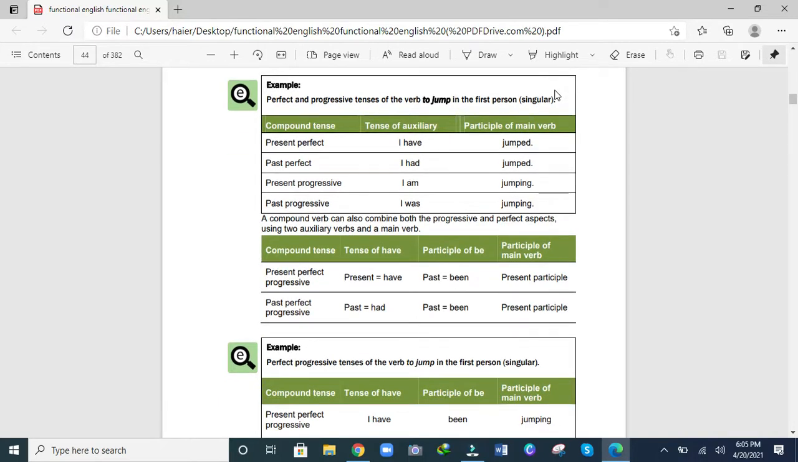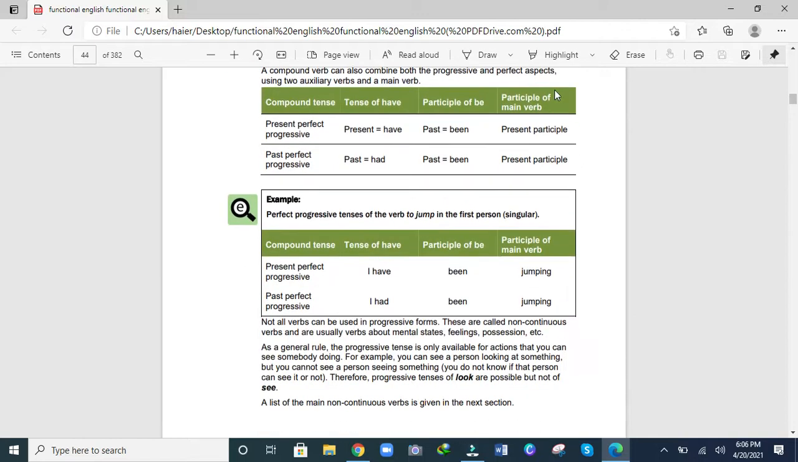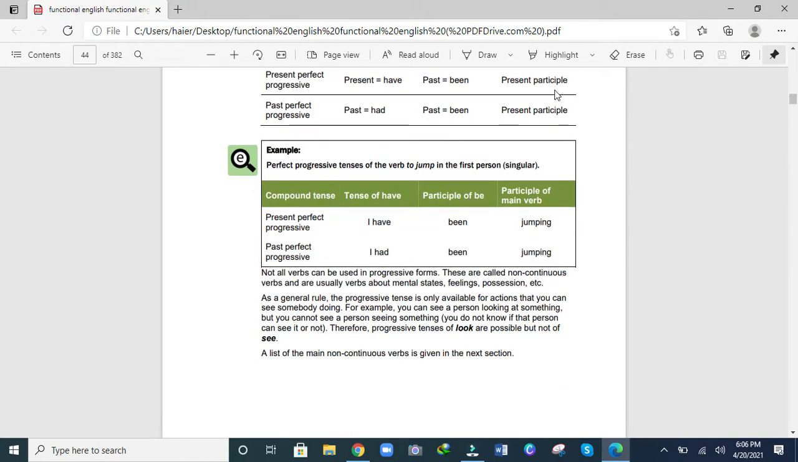A compound verb can also combine both the progressive and perfect aspects, using two auxiliary verbs and a main verb. Present perfect progressive: present of have, past of be which is been, plus present participle. Past perfect progressive: past of have which is had, been, plus present participle. Perfect progressive tenses of the verb to jump in the first person singular. Present perfect progressive: I have been jumping. Past perfect progressive: I had been jumping.